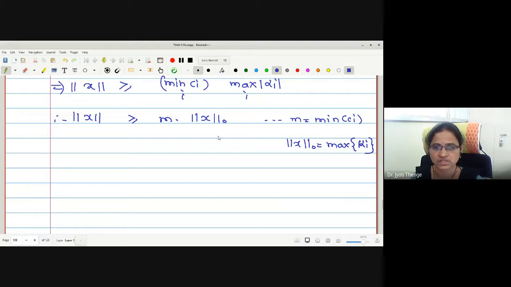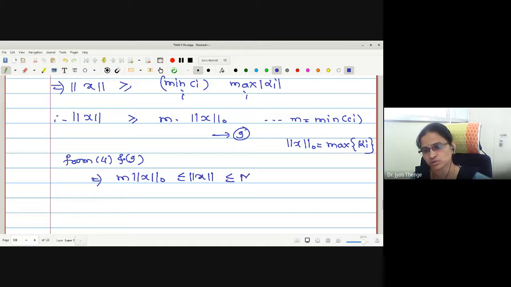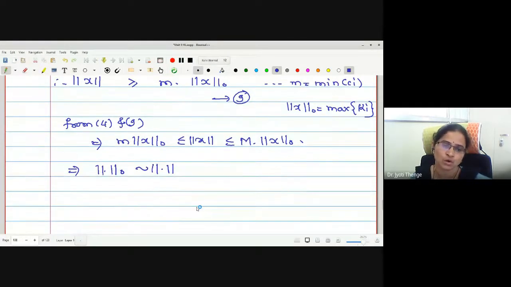Hence we have proved this is number 9. From 4 and 9, what can I write? M norm 0 of x is less than or equal to norm of x, and this is less than or equal to capital M into norm 0 of x. Hence, norm 0 is equivalent to norm, and I can say all norms are equivalent.